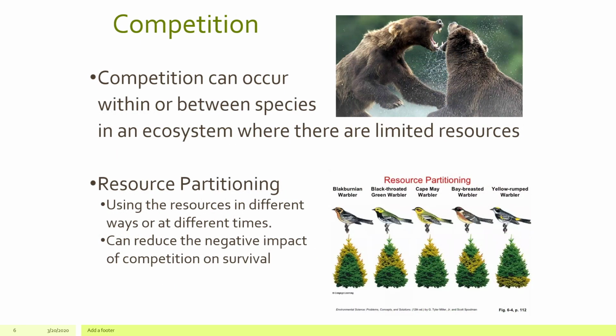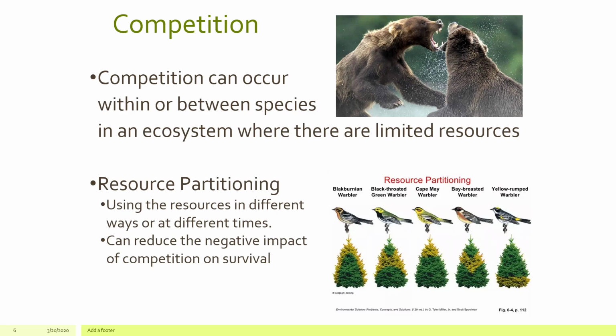Now, competition is a little bit different. It's not really a symbiotic relationship, but competition occurs between species, or it can occur within a species. So, two bears fighting over resources, or different species that are fighting over limited resources. Competition is very important when it comes to what species is able to thrive and survive in an area. Now, one way that different species can coexist is resource partitioning, where the resources are used in different ways or at different times, and it can reduce that negative impact of competition.